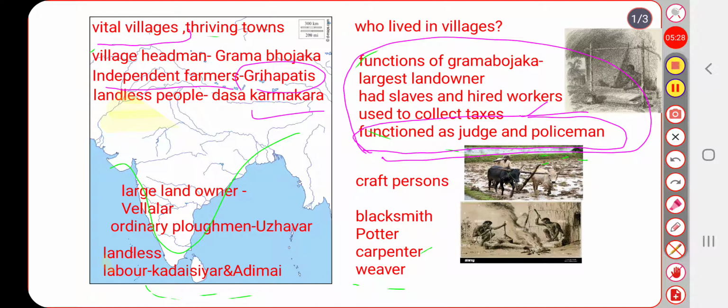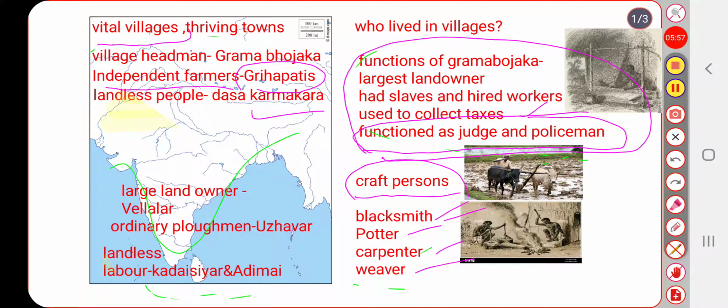So in villages, different people lived. They had different names. And apart from these categories of people, craft persons also lived in villages. Example: blacksmith, potter, carpenter, weaver. A blacksmith works with iron, a potter makes pots, a carpenter makes furniture, and a weaver weaves cloth. All these were craft persons.